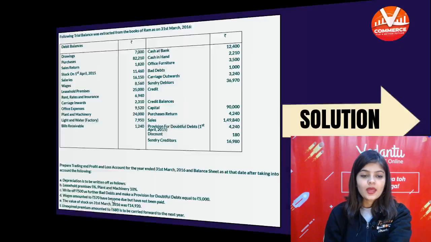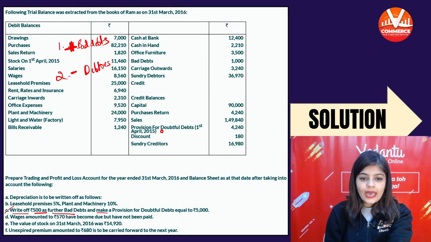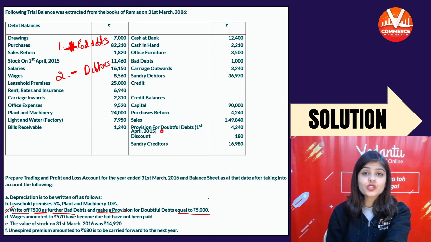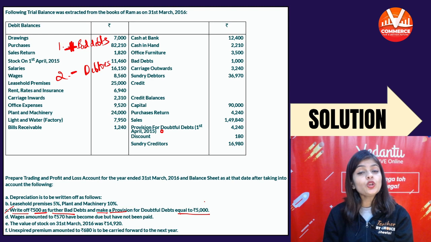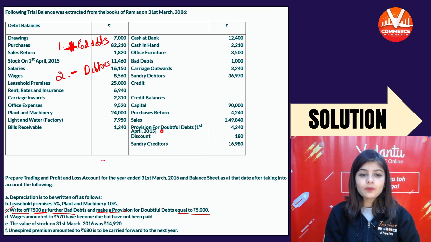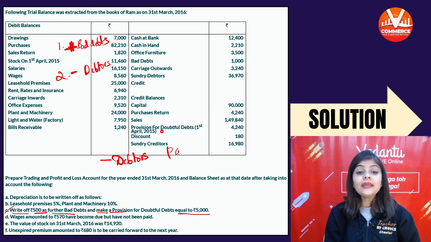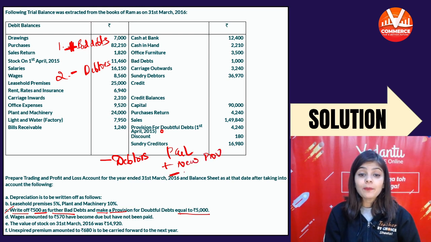Then इसके आगे बोला है make a provision equal to 5,000. You will make a new provision of 5,000. So this new provision will be subtracted from debtors. And in the P&L, you will add the new provision and you will subtract the old provision.